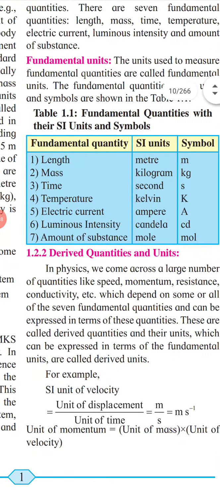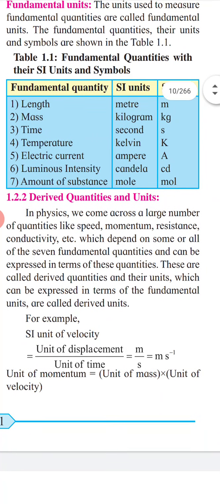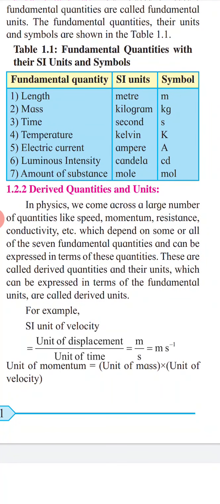So we will see derived quantity. In physics we come across a large number of quantities like speed, momentum, resistance, conductivity, etc., which depend on some or all of the 7 fundamental quantities and can be expressed in terms of these quantities. So these are called derived quantities, and their units, which can be expressed in terms of fundamental units, are called derived units. Whatever quantities are derived are derived quantities.